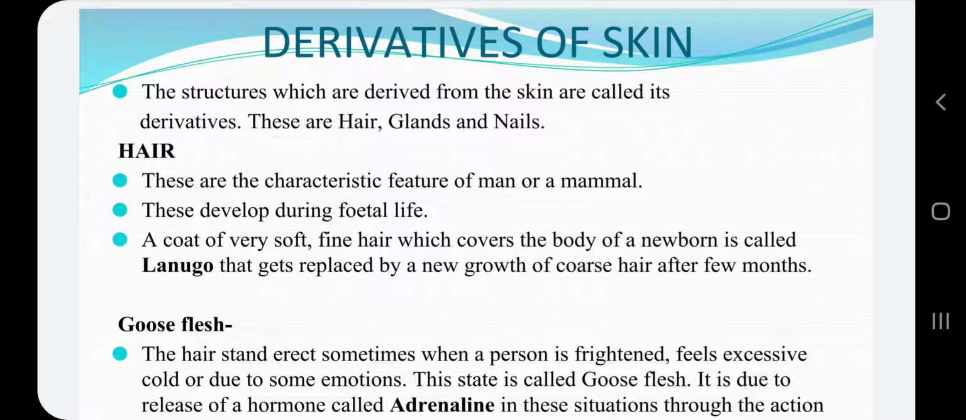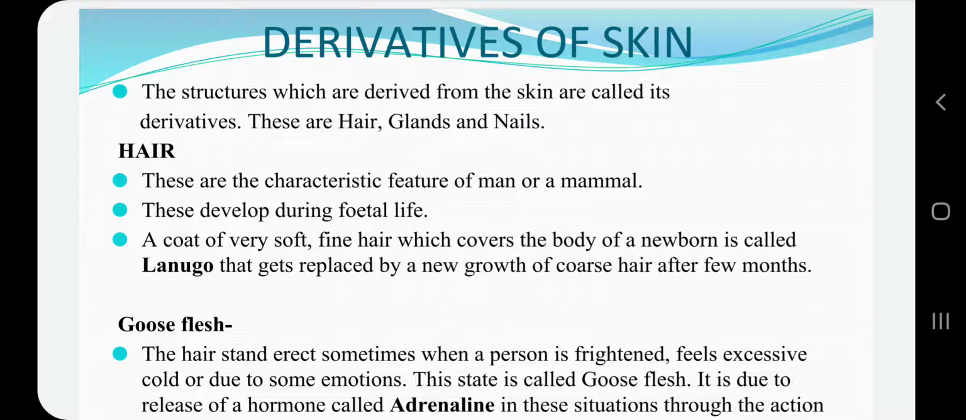and shortly before birth the fetus is covered with a coat of very soft fine hair called lanugo, and this lanugo is replaced by a new growth of coarse hair after a few months of birth. So a new growth of coarse hair is there, which replaces the lanugo.